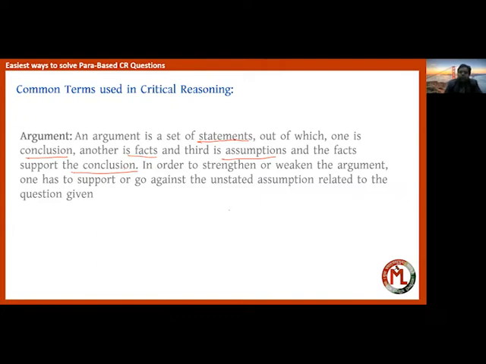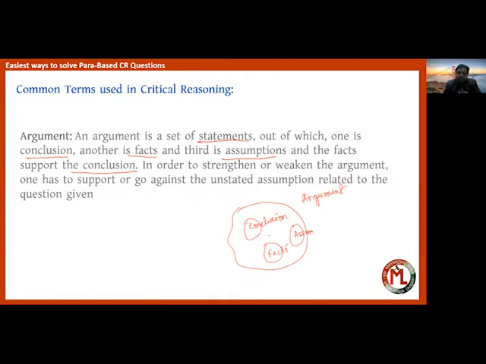So if this is the set of an argument, you can clearly depict from here that it is a set of statements out of which one is the conclusion, others are other facts and some assumptions, and the facts supporting the conclusion.